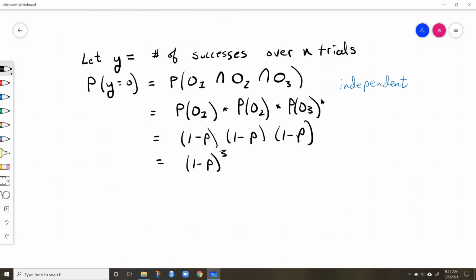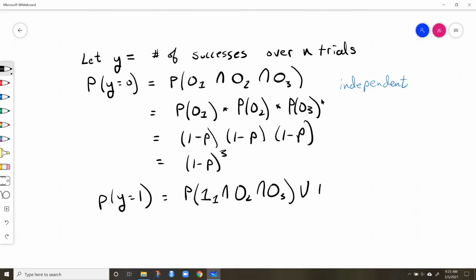Similarly, let's look at the probability that y is equal to 1. A little more complicated, but we're going to do the same pattern, right? So we can get the probability that we have a success, that x is equal to 1 in the first trial, and 0 in the second trial, and 0 in the third trial.